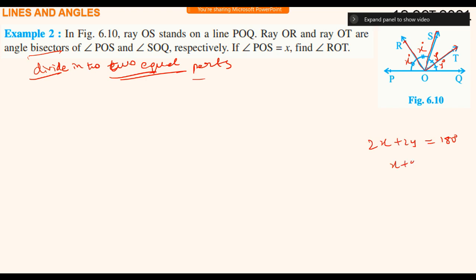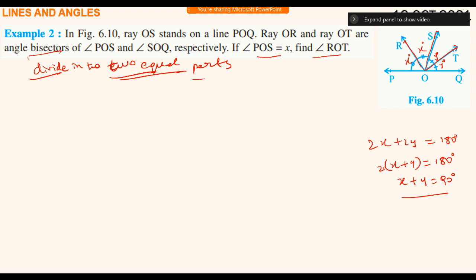So x plus y, taking 2 common, 2 is multiplying, if it goes to the other side, divides, 90 degrees. So if angle POS and angle ROT, find angle POS and angle ROT.